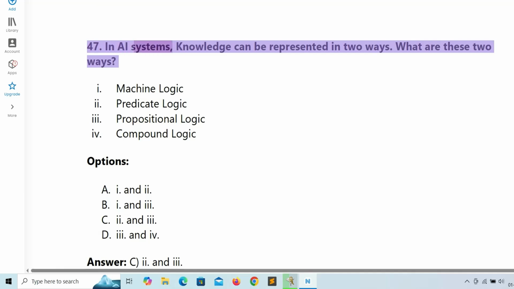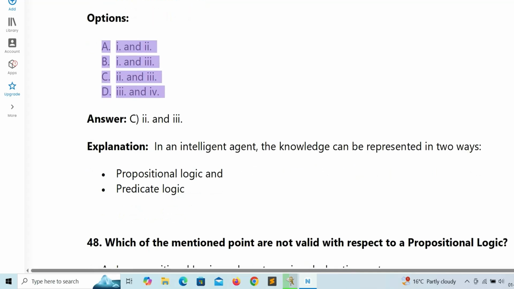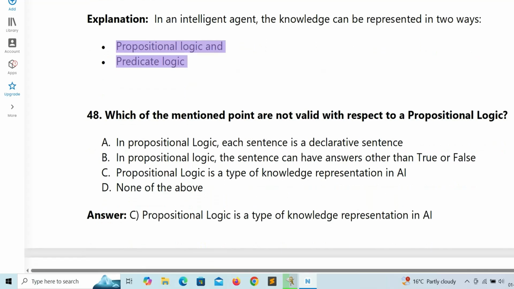47. In AI systems, knowledge can be represented in two ways. What are these two ways? 1. Machine logic 2. Predicate logic 3. Propositional logic 4. Compound logic. Options: A. 1 and 2, B. 1 and 3, C. 2 and 3, D. 3 and 4. Answer: C. 2 and 3. Explanation: In an intelligent agent, the knowledge can be represented in two ways: propositional logic and predicate logic.